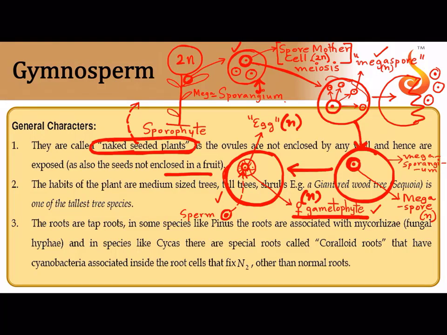Okay, now what happens to this structure? There's no space to draw here, so let me draw here only. So we have a Megasporangium, and we saw there is a tiny gametophyte sitting inside, but now this is not an egg. What is it? It has become a zygote.